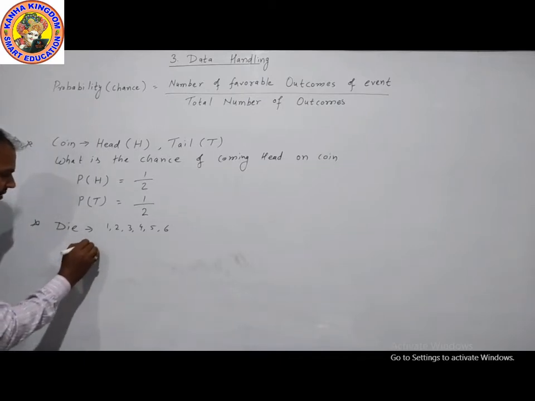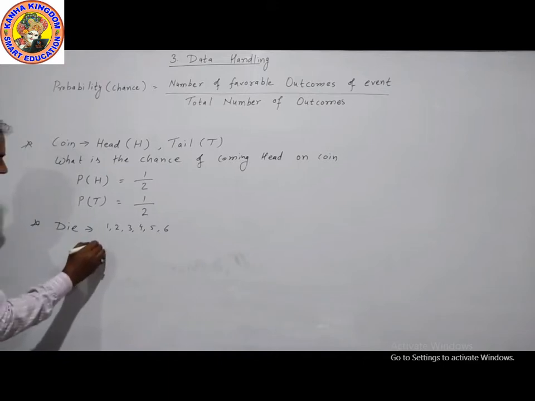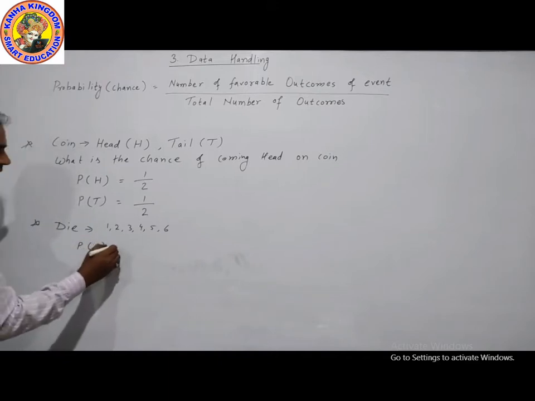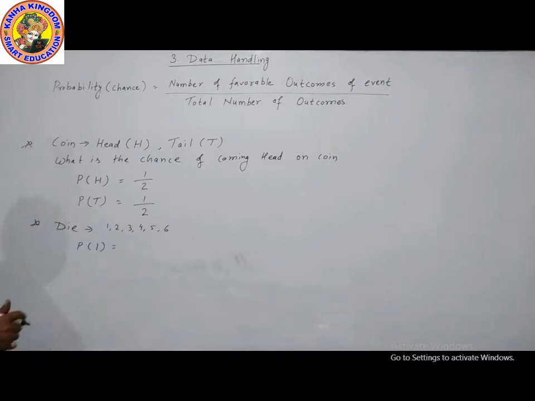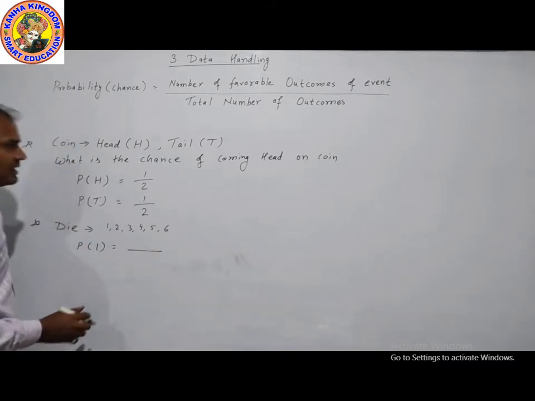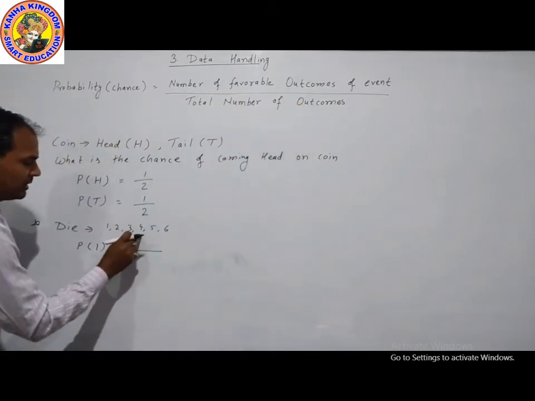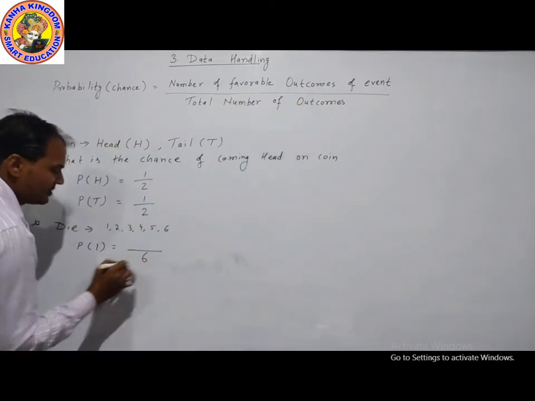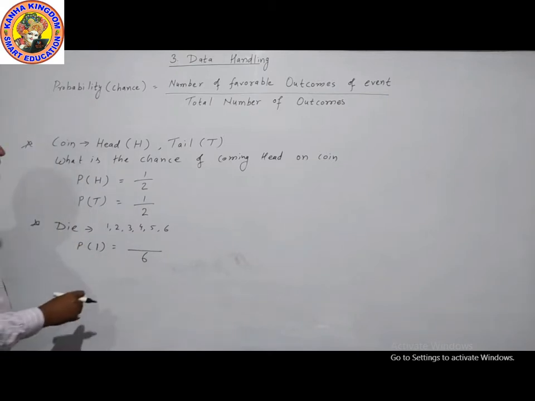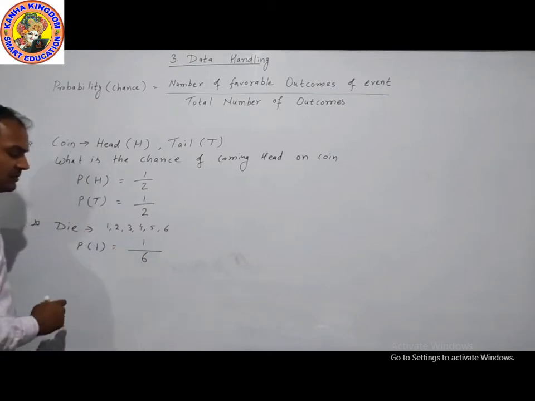We are checking the probability of coming 1. The total number of outcomes is 1, 2, 3, 4, 5, 6. Total is 6. What is the favorable about 1? There is 1.